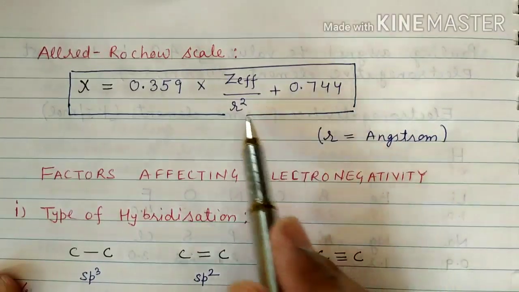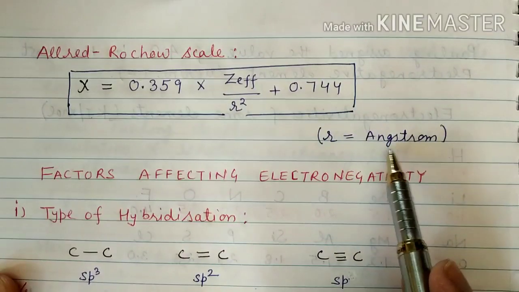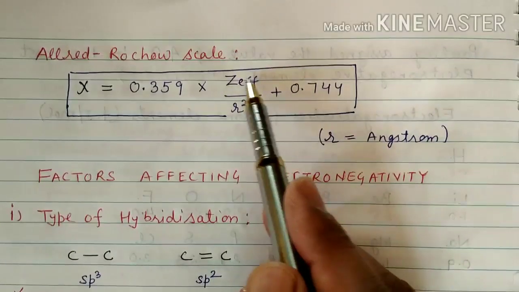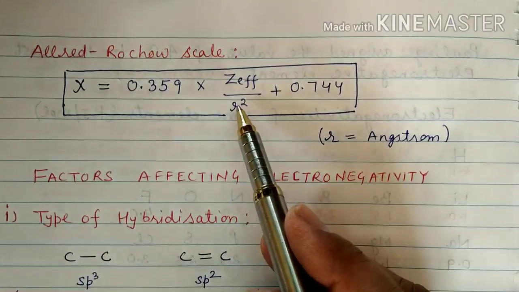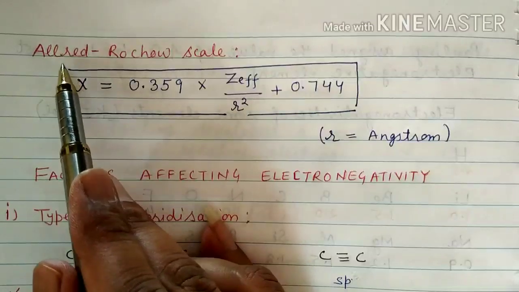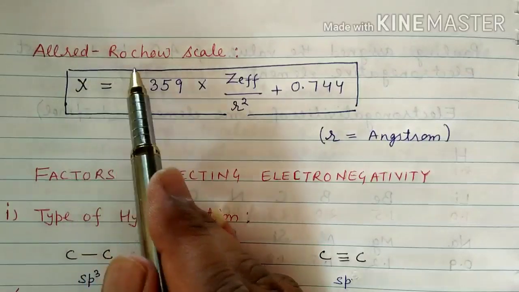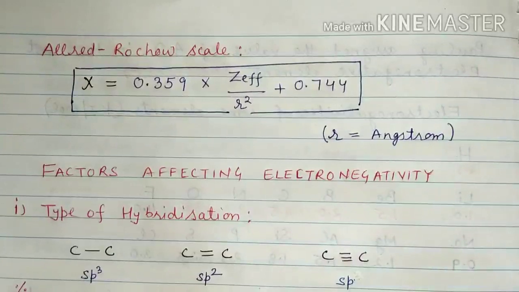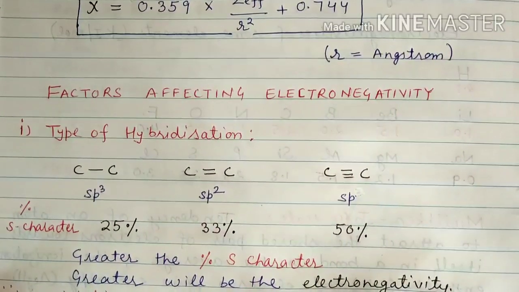And here this is the unit of R, because this is radius, that we will consider in angstrom, right? So if the effective nuclear charge is given to us, and if the value of covalent radius is given to us, then we can easily calculate the value of chi, that is electronegativity on the Allred-Rochow scale, by making use of this formula, right? So next is what are the factors which are affecting the electronegativity values.